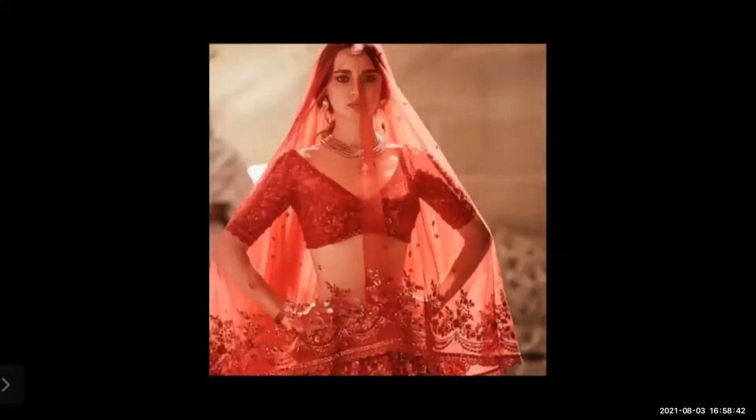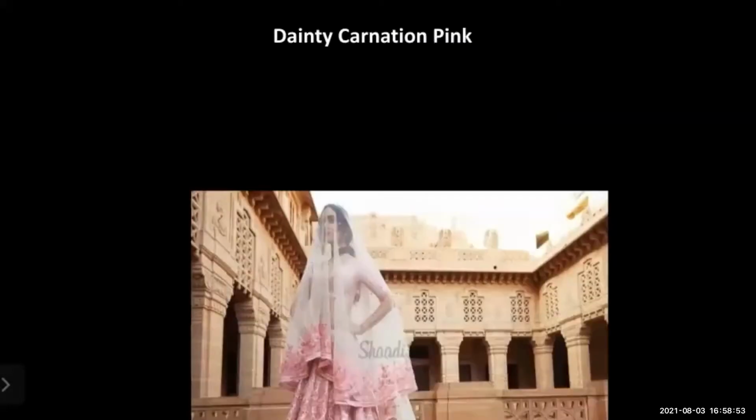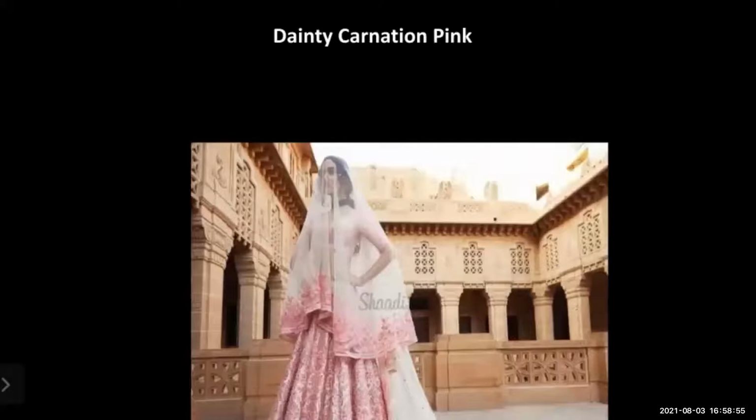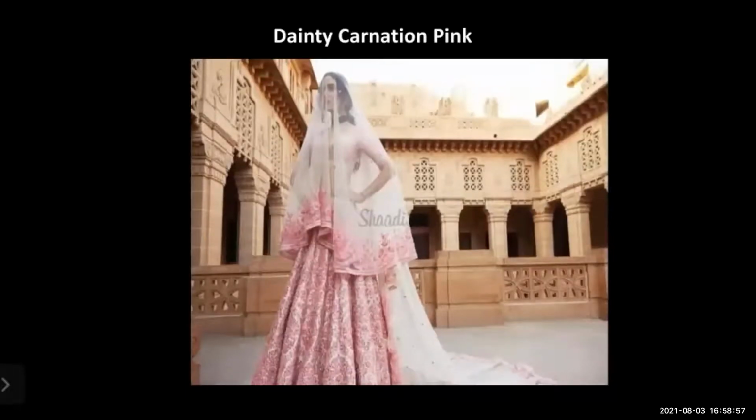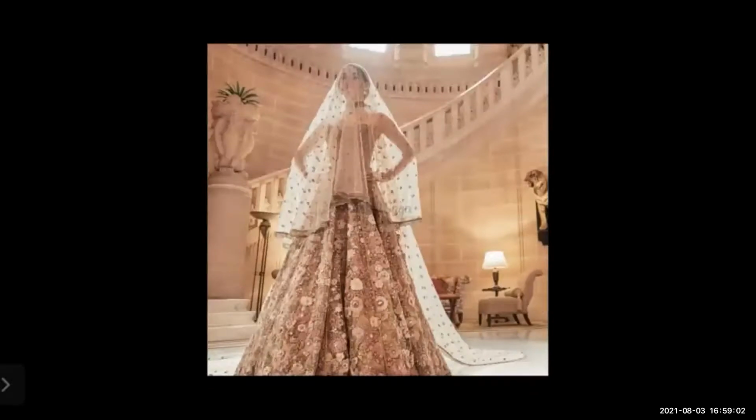Next one, here also a red color. Here also you can see color contrast, and lines, dots, etc. Here is a pink and white color. Here it is golden color, and you can also see dots and lines as elements.